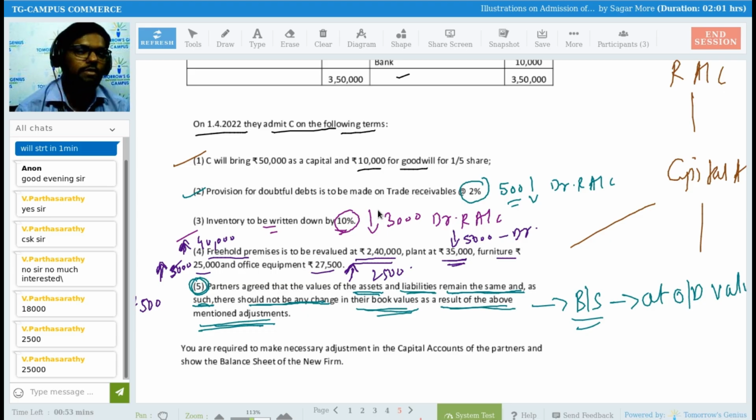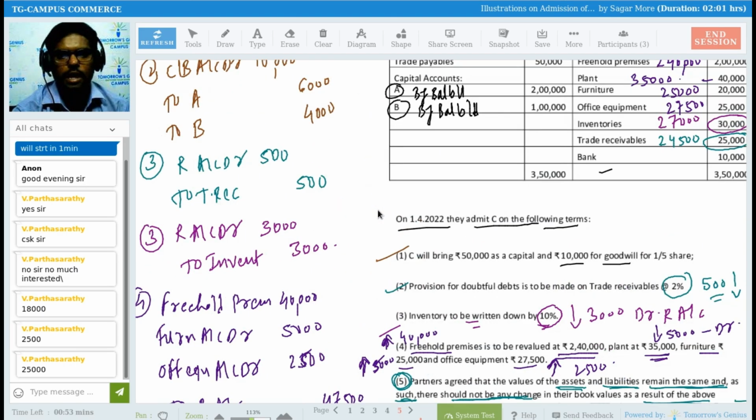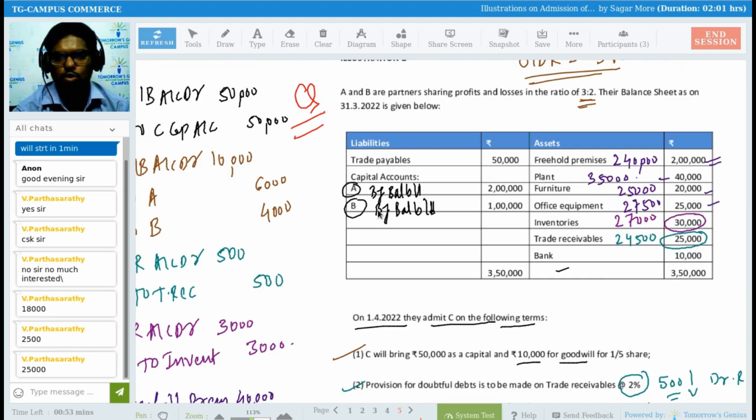Sir, the purpose is the preparation of the revaluation account, right? For that, yes, sir, we have to consider the increase and decrease in the value of assets. But when it comes to preparing the balance sheet, they are saying there is no need to change the values of the assets and liabilities, right? You are required to make the necessary adjustment in the capital accounts of the partners and show the balance sheet of the new firm.